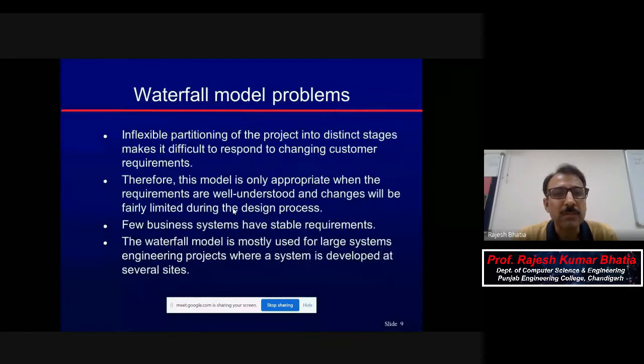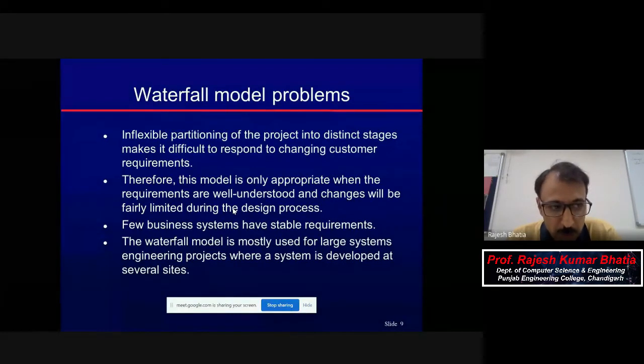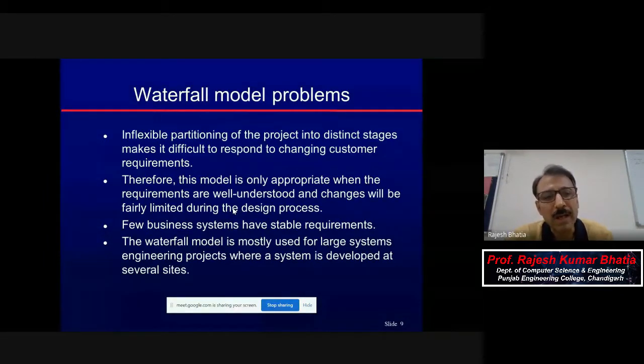Then we discussed the problems with the waterfall model. It is very rare in real life that systems with stable requirements exist, so sometimes the waterfall model may not be applicable. Even the client's requirements may not be well understood, and due to that it sometimes creates problems. It is mostly used for large systems where teams are distributed.